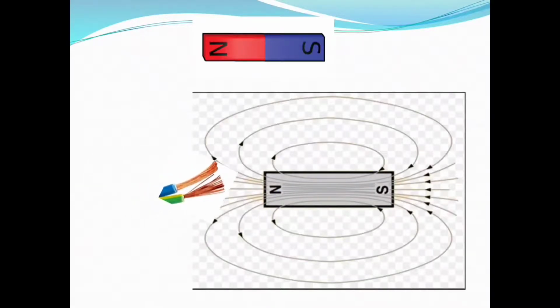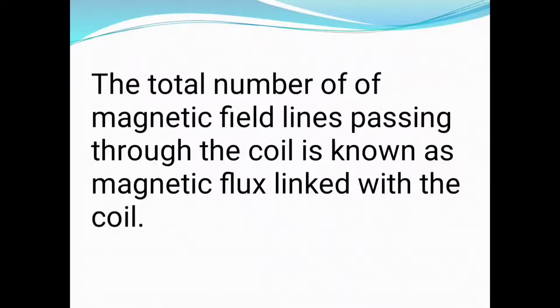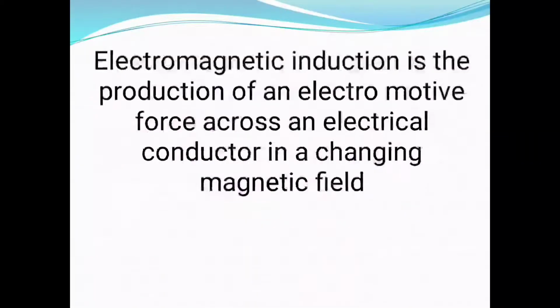So let's see the definitions. The total number of magnetic field lines passing through the coil is known as magnetic flux linked with the coil, right? Next, electromagnetic induction is the production of electromotive force across an electrical conductor in a changing magnetic field.